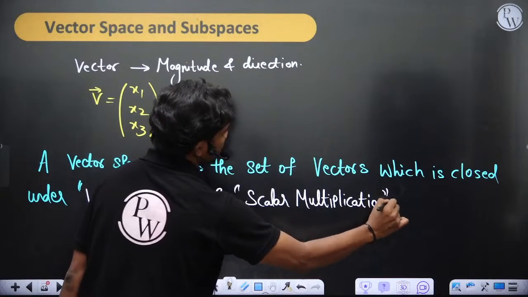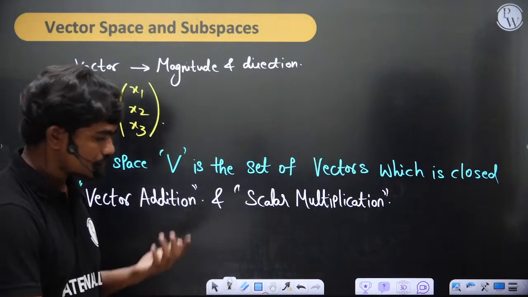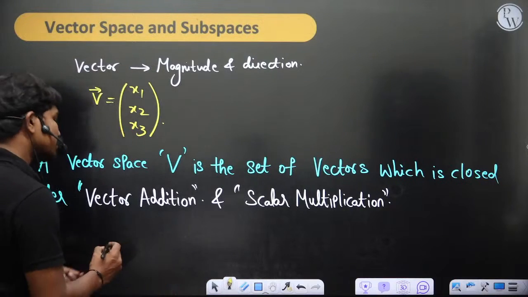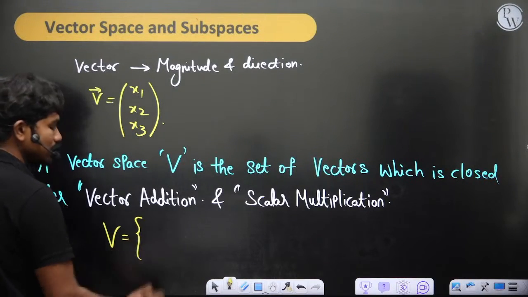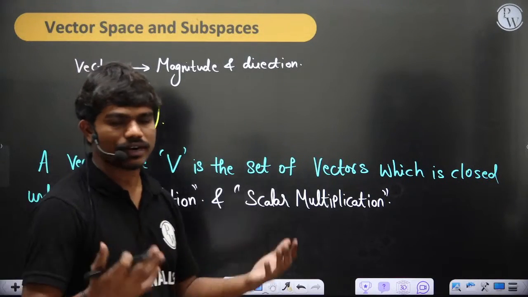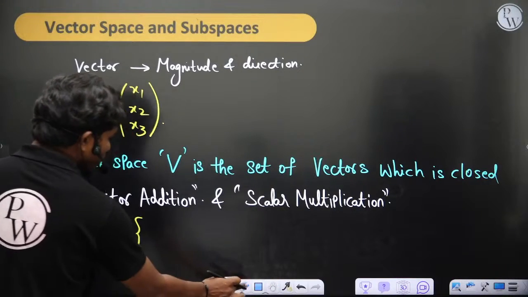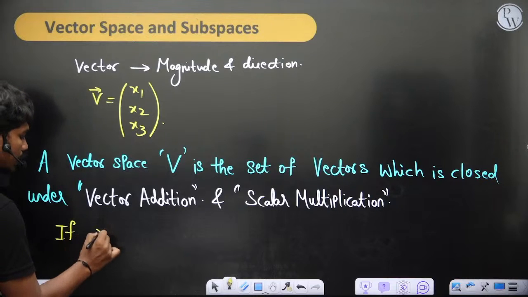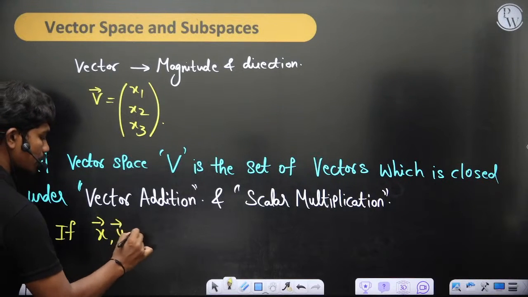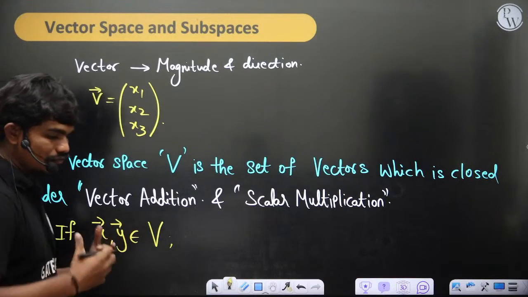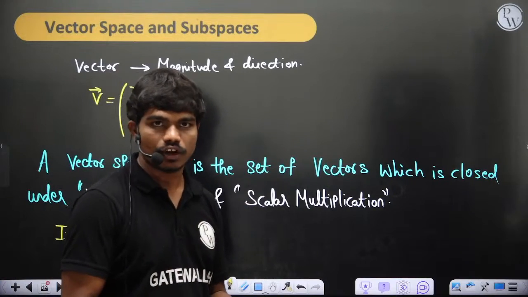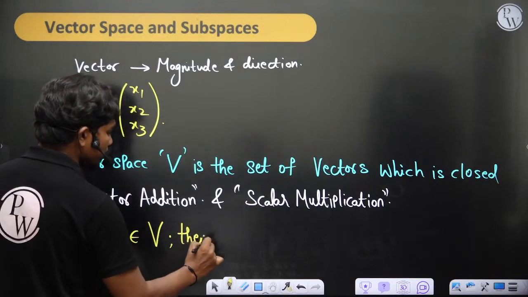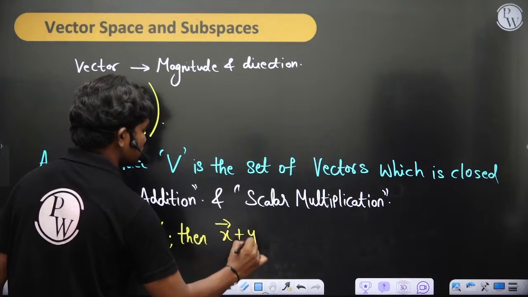So what does vector addition and scalar multiplication tell you? This is basically a set which contains vectors. So let's say you have many vectors in this set. The meaning of vector addition is: if x comma y belongs to this vector space, let's say x and y are two vectors in this space, then ultimately x plus y should also be in the space, and it should be unique.